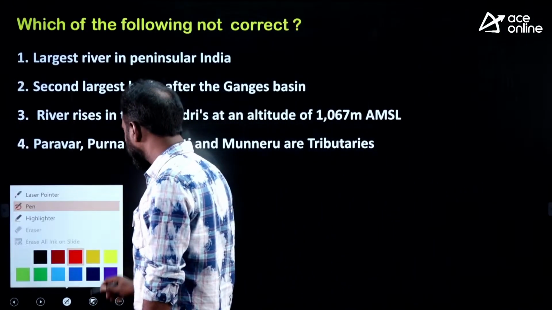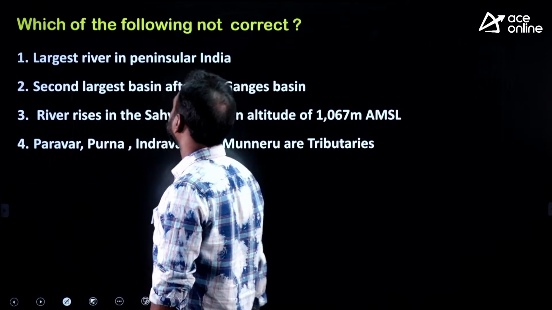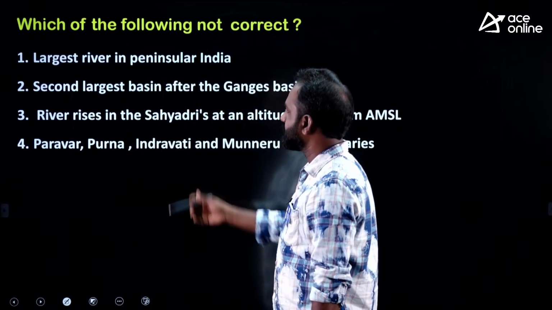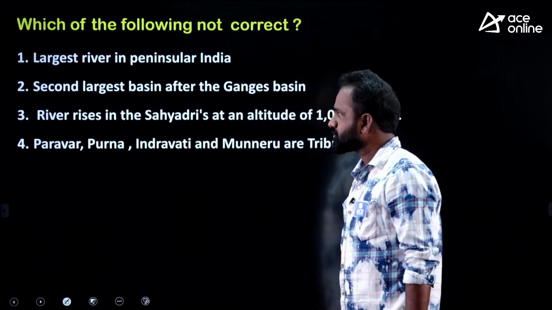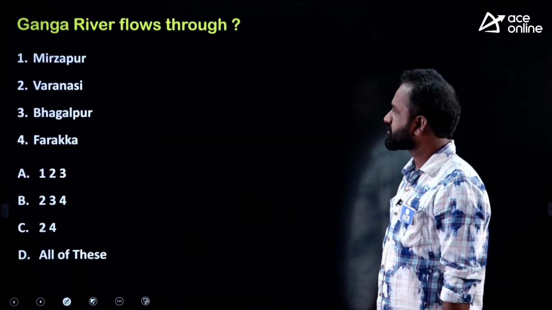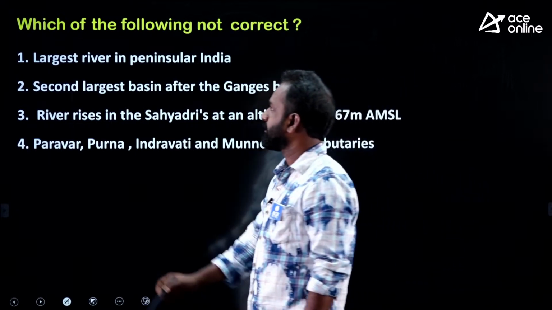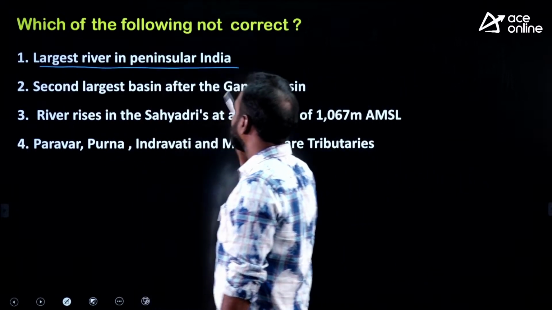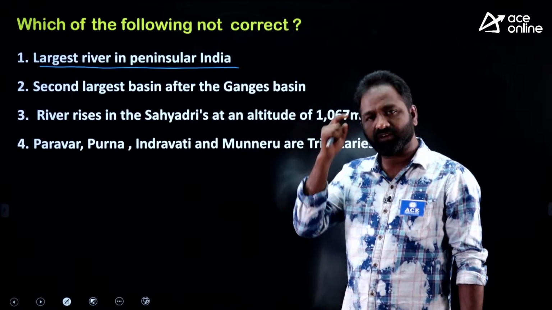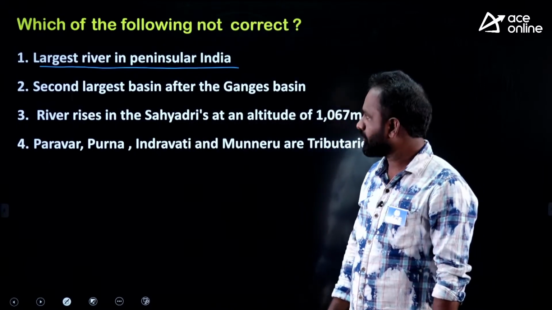Okay. Which of the following statements is not correct? It is about the Godavari river. First, it is the largest river in peninsular India. Right or wrong?